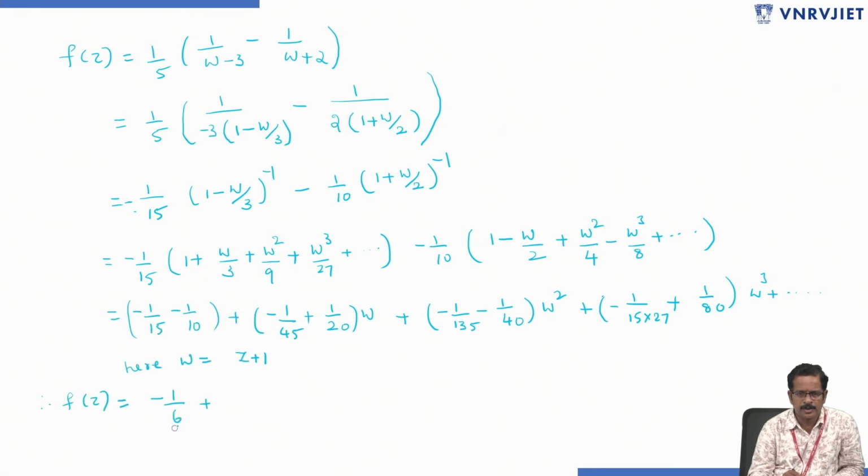Here w is nothing but z plus 1. So 1 by 36 into z plus 1 plus and so on.